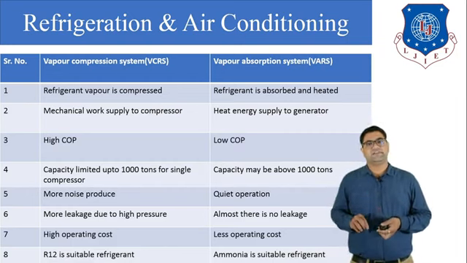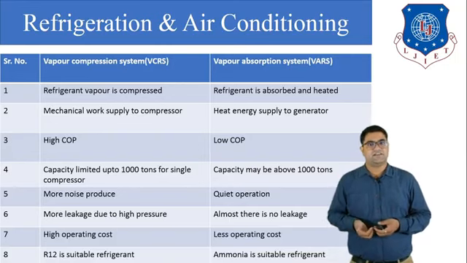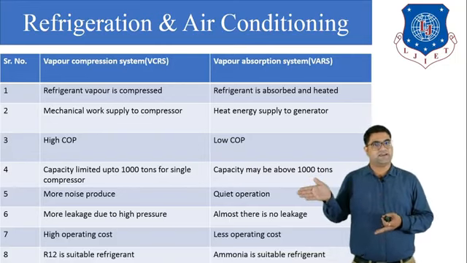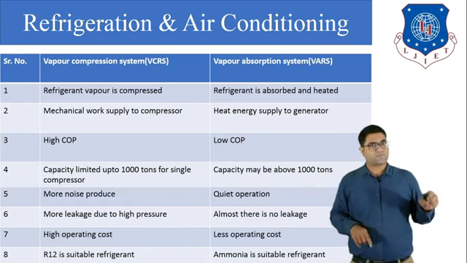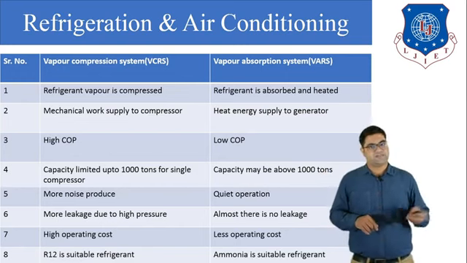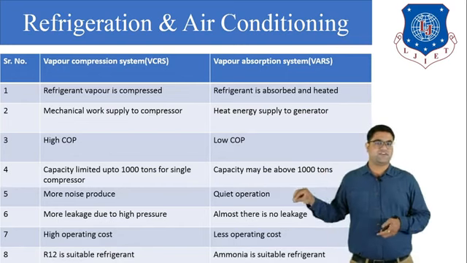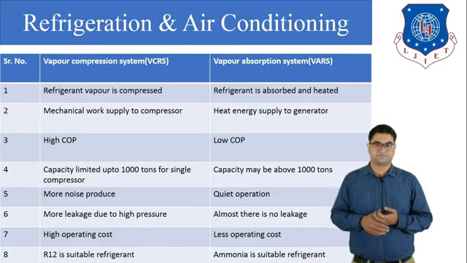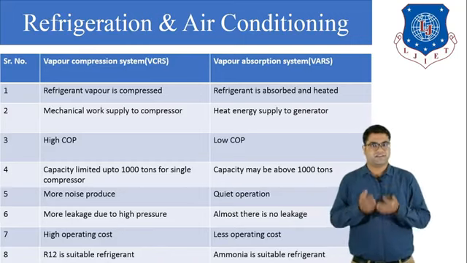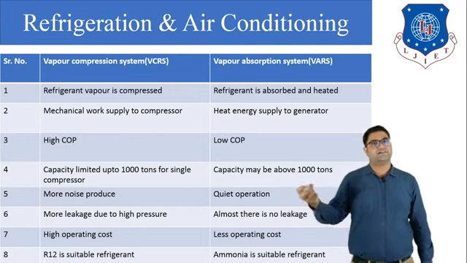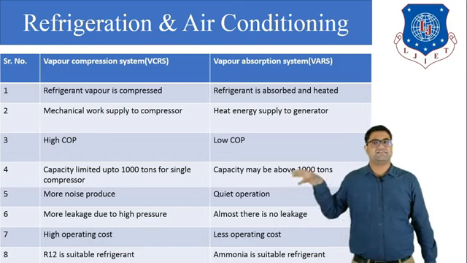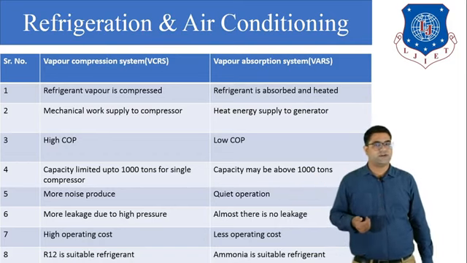Next, more leakage due to the high pressure in the VCRS. In the VCRS, we generate very high pressure in the compressor. So the chances of leakage are very high in the VCRS, but the chances of leakage are very low in the VARS, because here we use a pump instead of a compressor. Next, high operating cost. Okay, because we are using the compressor, and the compressor is a costly device, so the operating cost is high. Also the electricity consumption is very high, so we can say that it is a high operating cost. Here, low operating cost.